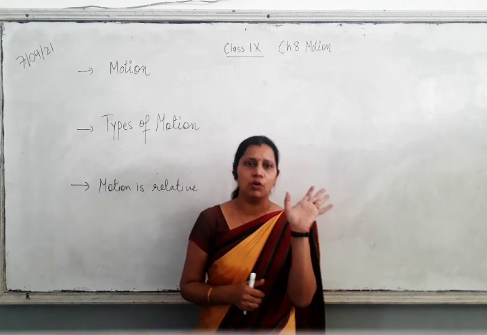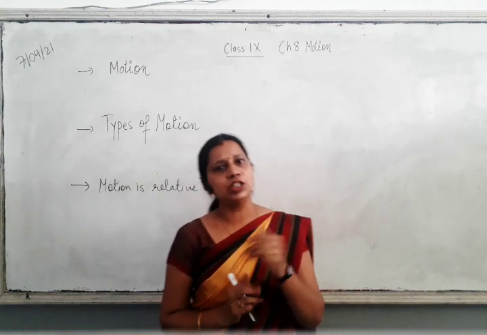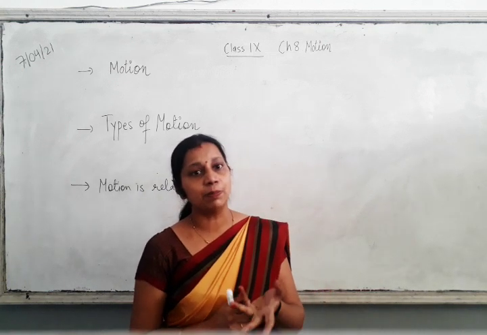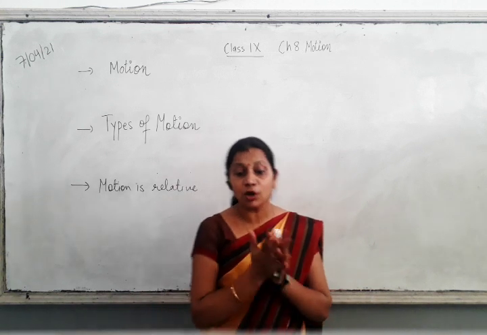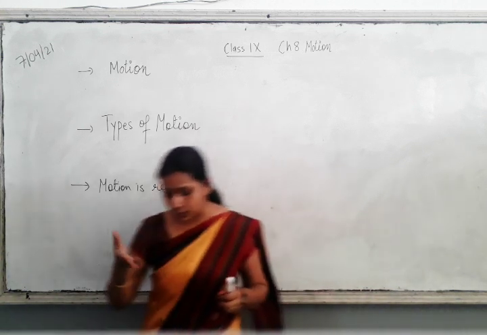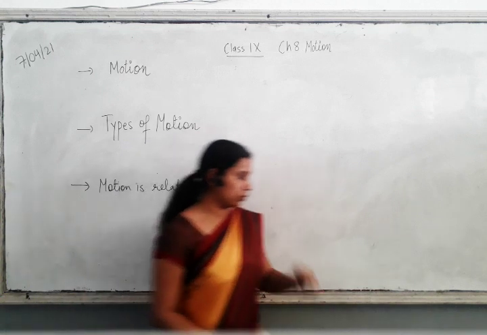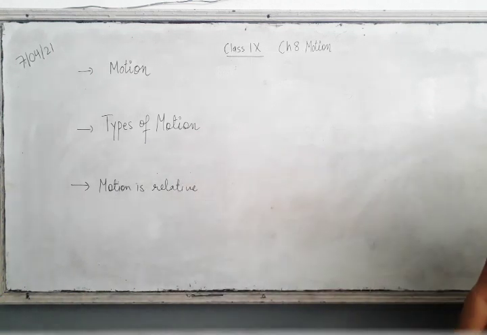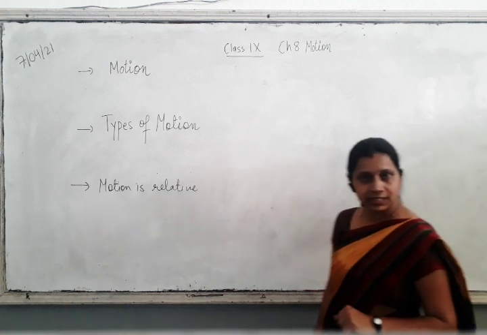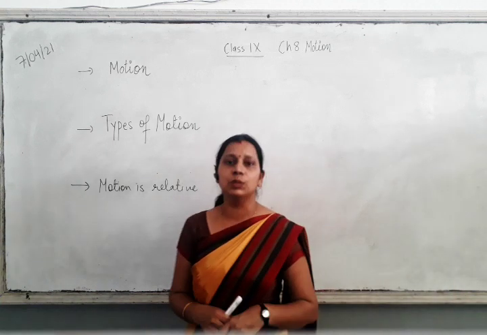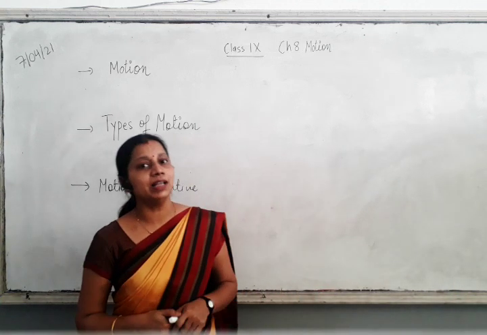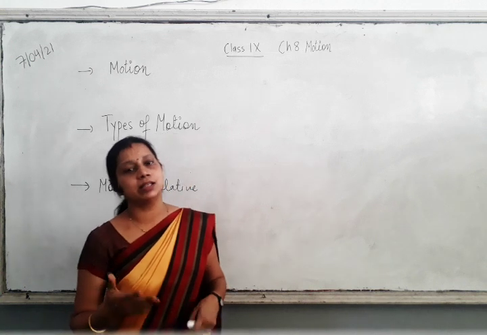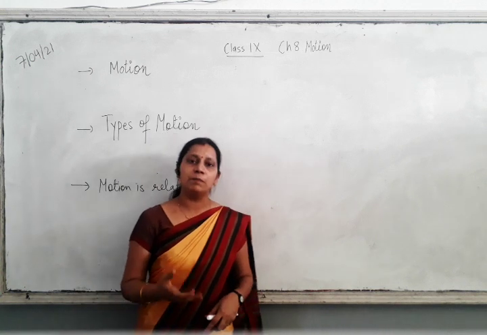Distance, a very common word, right? What is the definition of that? In simple words you can say path length covered, or length covered. So let's say this is my origin, and if I am moving up to this point, and this is 1 meter, then the distance I have covered is 1 meter, right? So distance is length covered. And what is the standard unit of length? Meter. So the standard unit of distance is also meter.